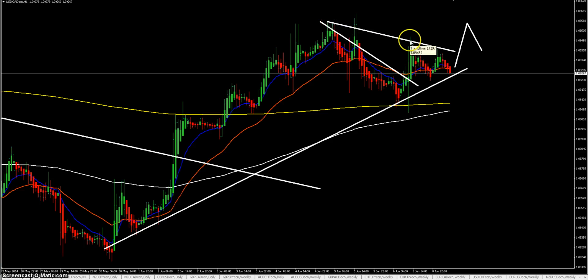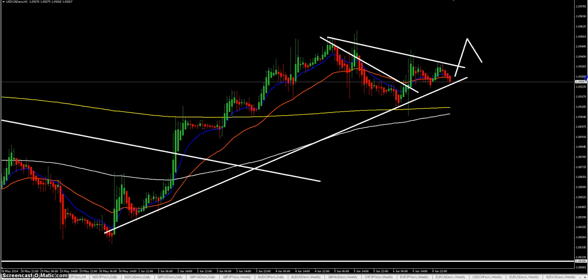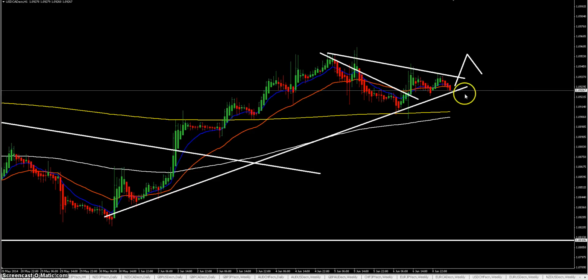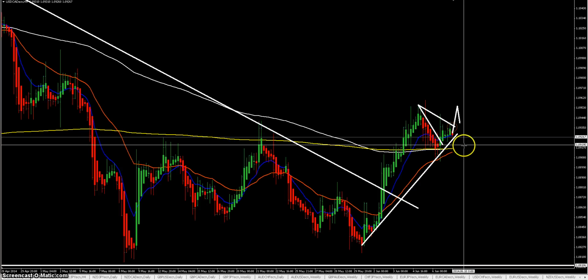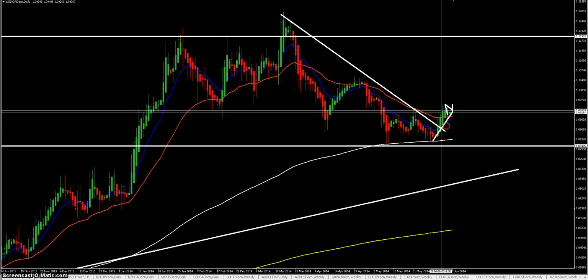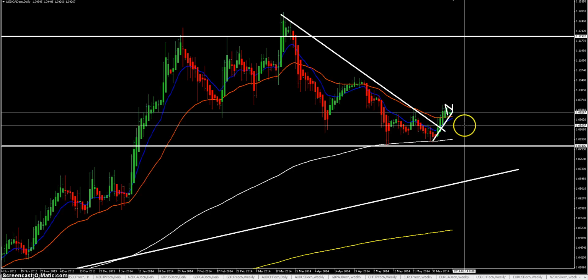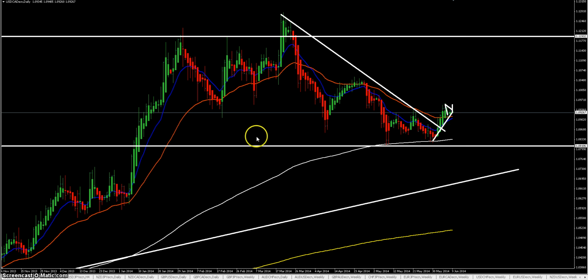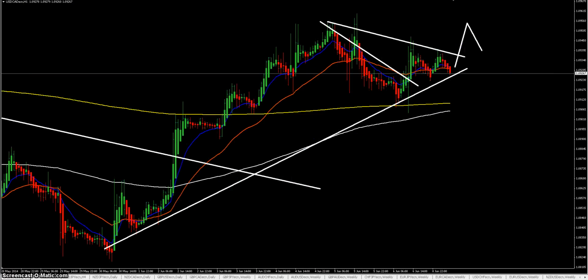We have 1, 2, 3 touches, and then at night we got another one, so it looks like a wedge for now. So for a clear confirmation, I want to see a clear break, higher high and higher low on the 1 hourly at least. If price decides to move lower, I will wait for a daily higher low and then look for a setup to target 300 pips. So that's USD Canadian dollar.